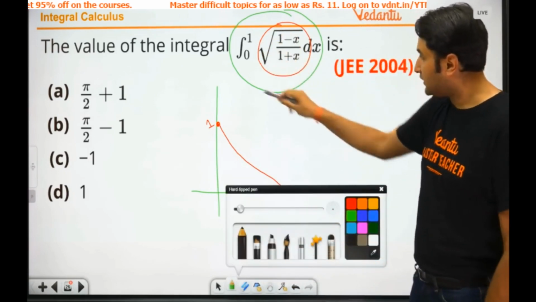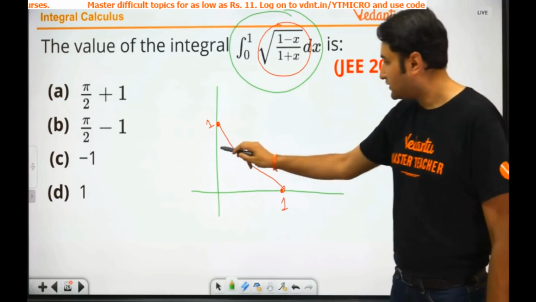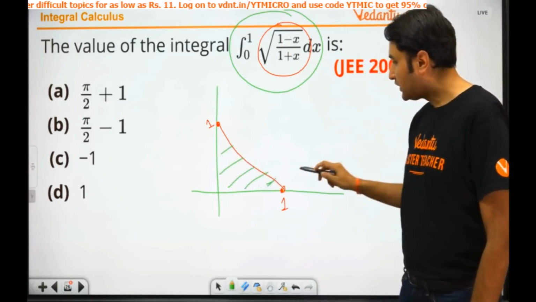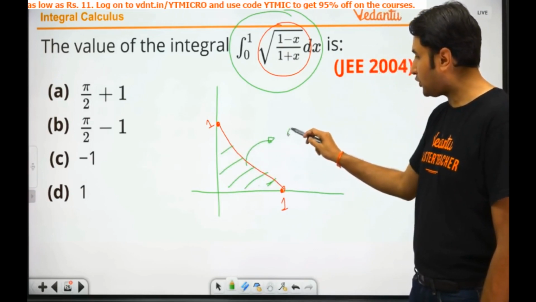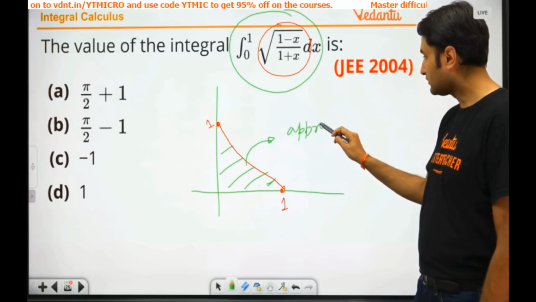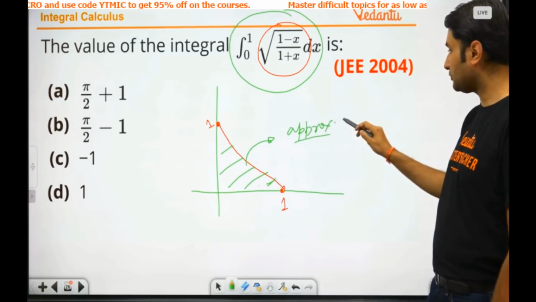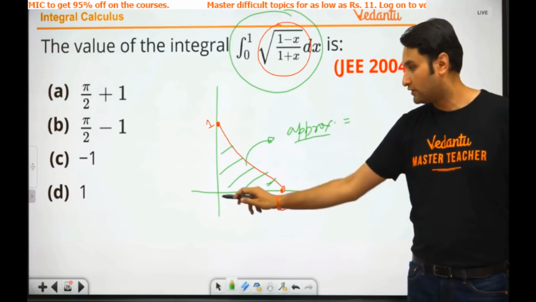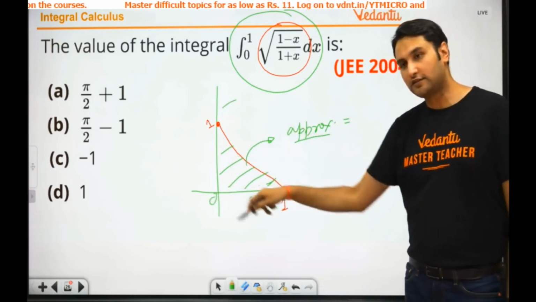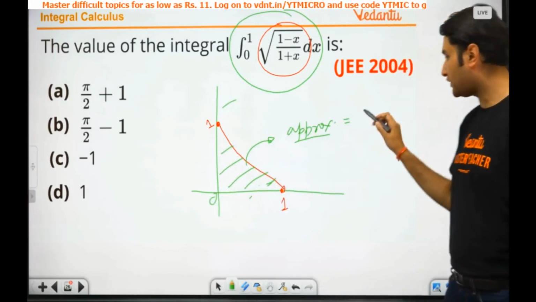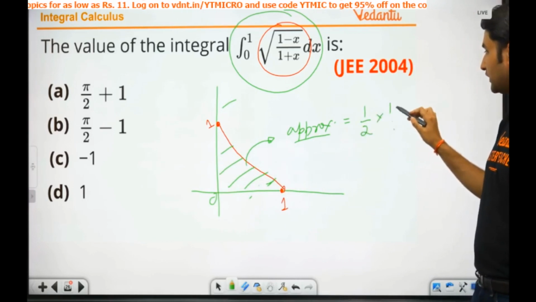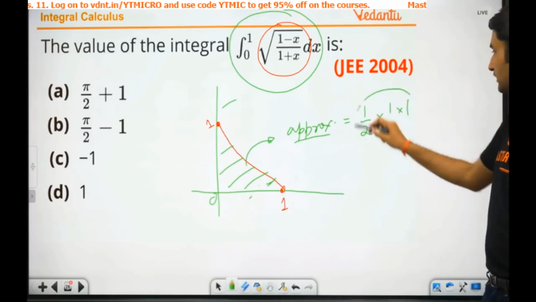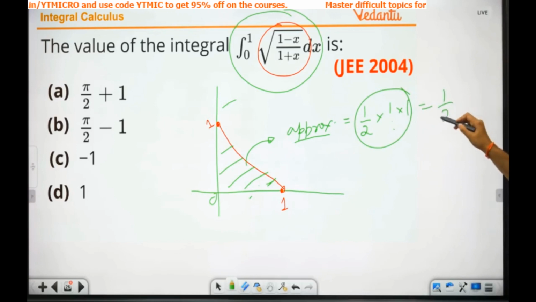I know that this integration is actually the area under the graph. What is this area under the graph approximately equal to? कितना होगा? बताओ. Approximate this area as a triangle. Half into 1 into 1. So my answer should approximately be equal to half.